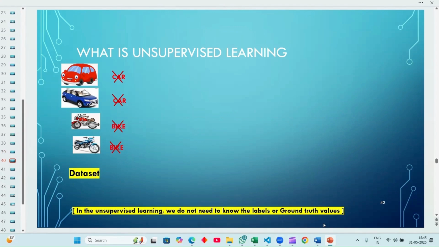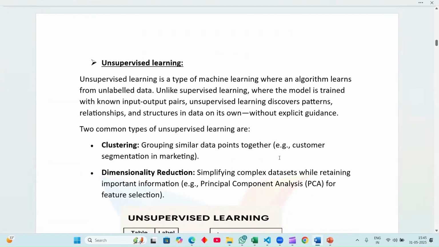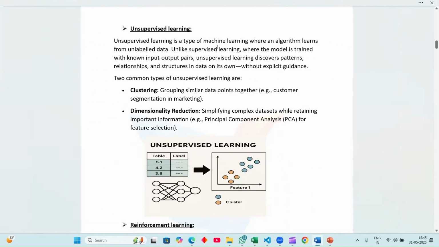What is unsupervised data? Let's move to unsupervised data. So this is our unsupervised data, right? Unsupervised learning is a type of machine learning where an algorithm learns from unlabeled data, unlike supervised learning, where the model is trained with known input and output pairs. Unsupervised learning discovers the patterns, relationships, and structure in data on its own. Okay, in this we also consider two common types of unsupervised learning: clustering and dimensionality reduction.